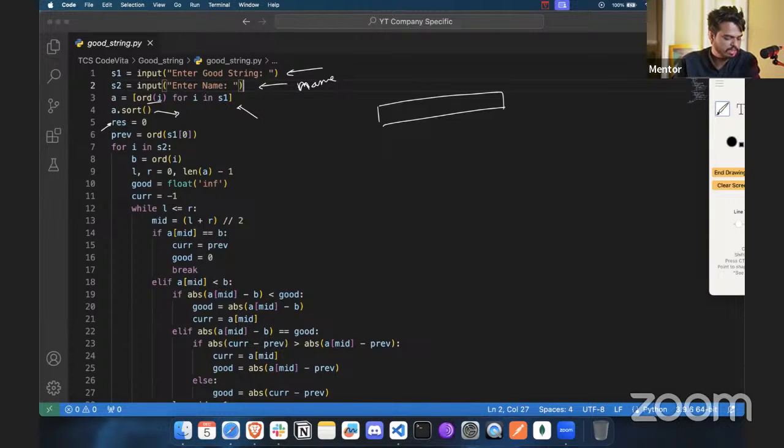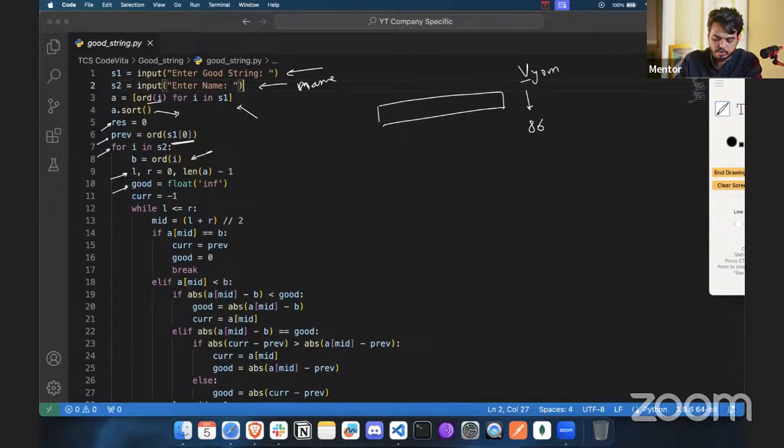After that, we have the result set to 0. Result is what we use to keep track of all the distance. Initially we have set it to 0. Previous is initially S1 of 0, which is the ASCII value of the first character of the string. Then we use this for loop to iterate over the name. For the first character from the name, we pick the O and calculate its ASCII value, which is 86. And L and R we set as the pointers for the binary search that we are going to do.